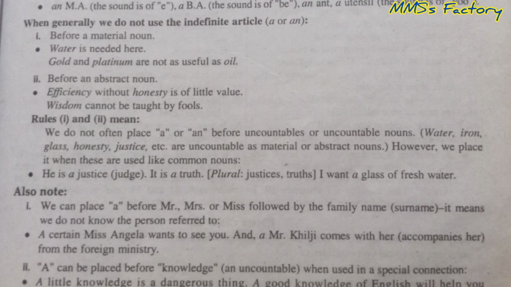Rules 1 and 2 mean we do not often place a or an before uncountable nouns. Water, iron, glass, honesty, justice, etc. are not countable as material or abstract nouns. However, we place it when these are used like common nouns. He is a justice, a judge. It is a truth. Plural: justices, truths. I want a glass of fresh water.